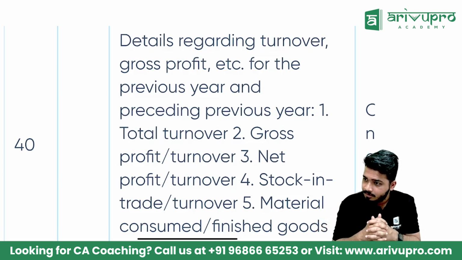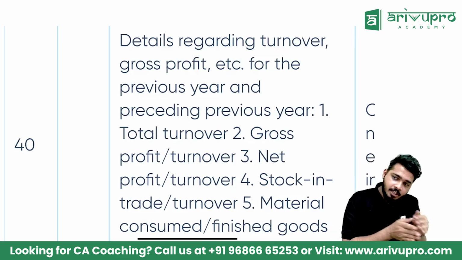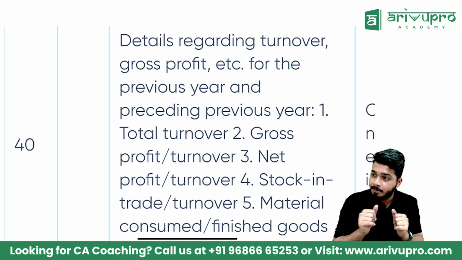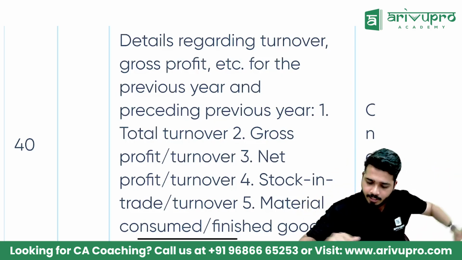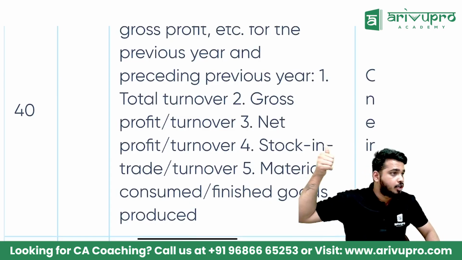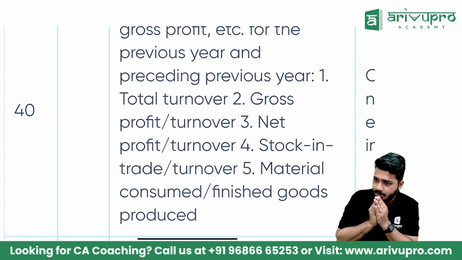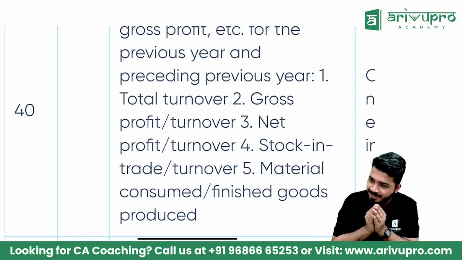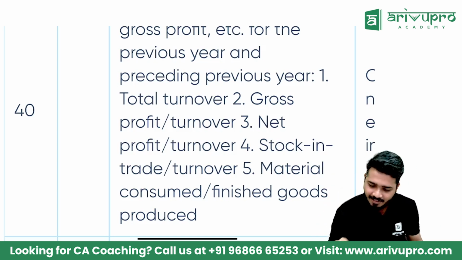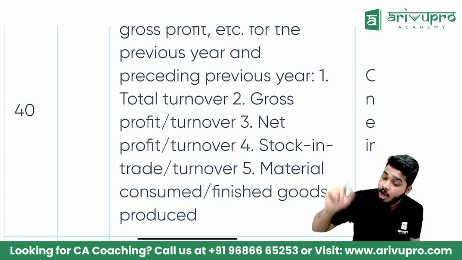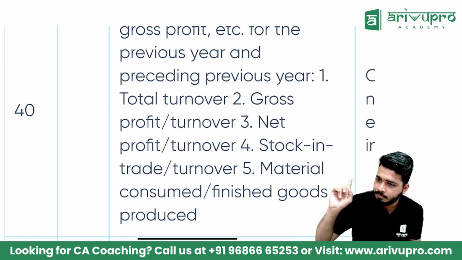For example, this assessment year is 25-26. Previous year is 24-25. Preceding previous year is 23-24. Generally we say current year and previous year, but in income tax it is previous year and PPY. There we have to give total turnover, gross profit by turnover, which is nothing but ratio analysis. Then net profit by turnover, stock in trade by turnover, material consumed by finished goods. Don't you think inventory is playing a huge role here?